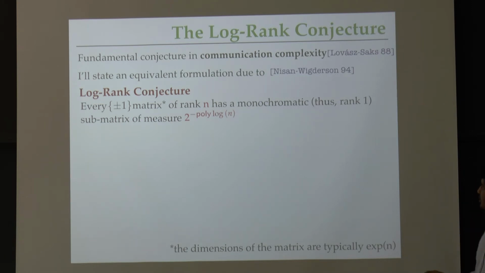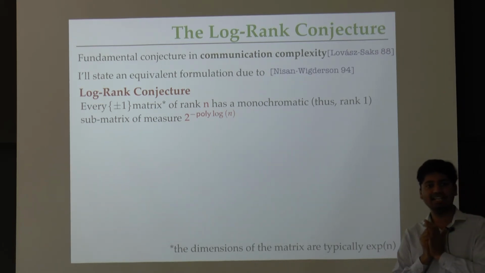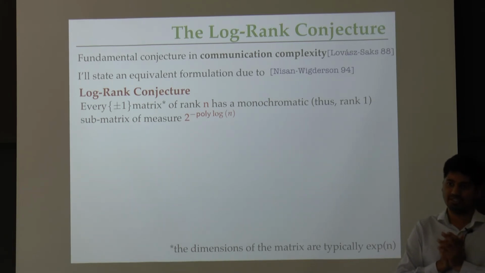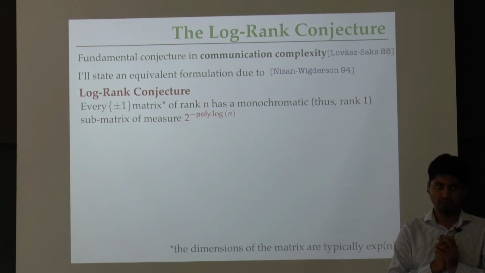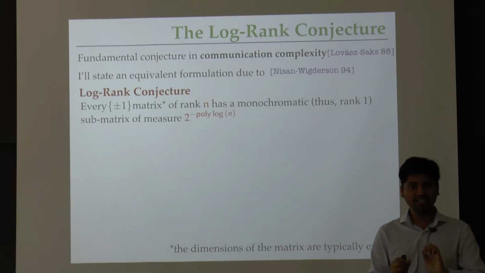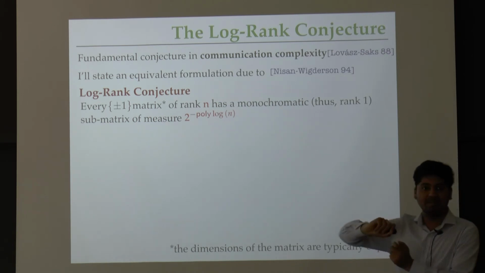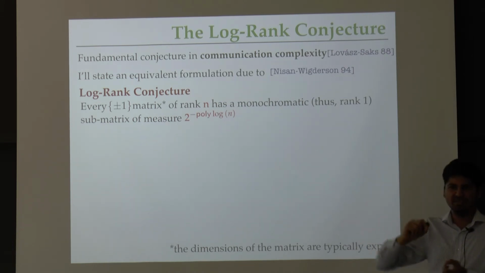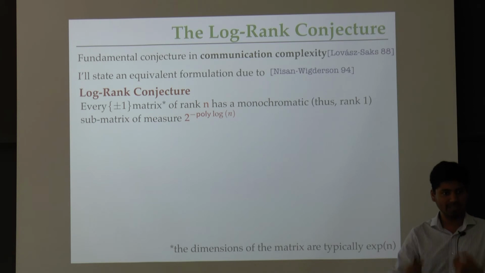This formulation states just the following simple claim. Let's say you take any plus minus 1 valued matrix, so any sign matrix, of rank at most small n. In some sense you should be thinking of a matrix whose dimensions are exponential in n. So basically you are looking at a really low rank matrix whose entries are signs, plus or minus 1.